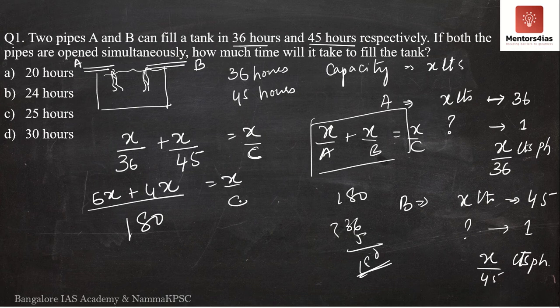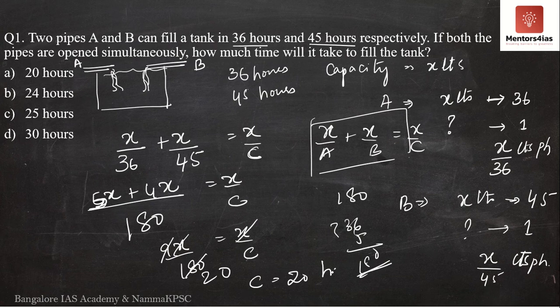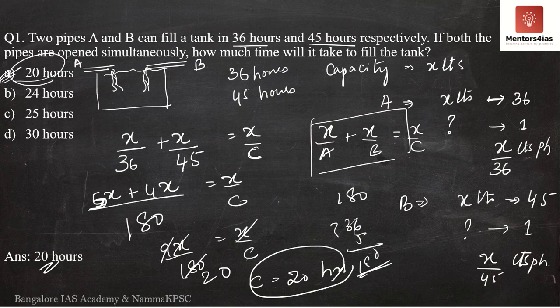This is equal to X by C. 5 plus 4 is, this is 5, not 6. 5 plus 4 is 9X by 180 is equal to X by C. X and X we will cancel out. 9 twos are 18 and a 0. Therefore, C is nothing but 20 hours. Meaning if both the pipes are open together, the tank should be filled in 20 hours. Therefore, it is option A. Option A is the correct answer.